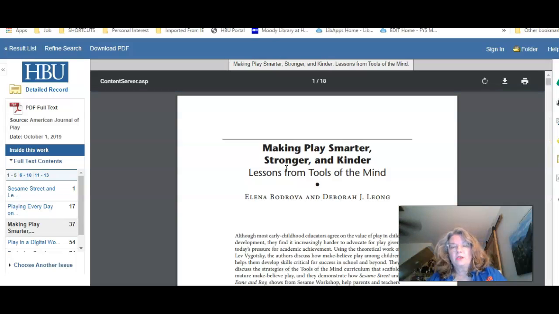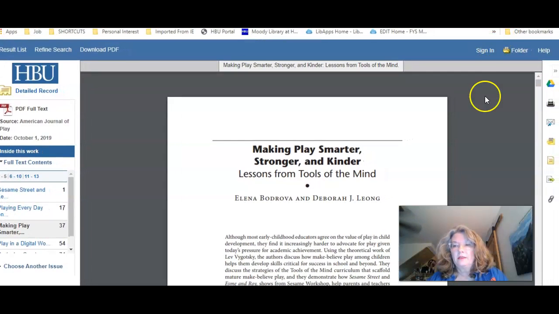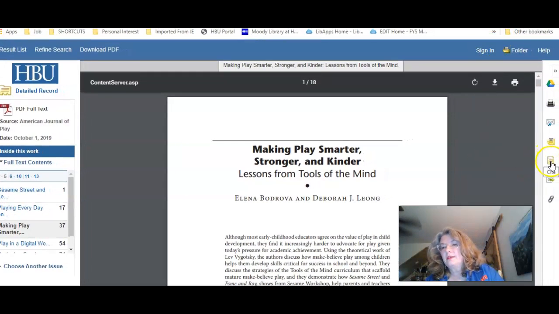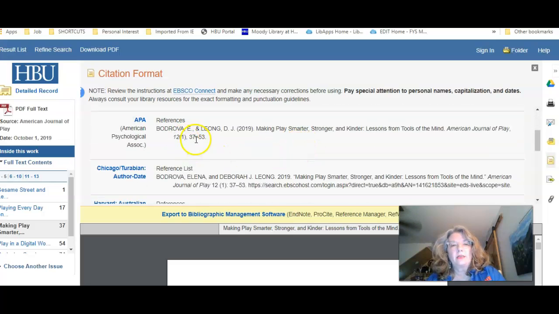So remember, just because you're looking at an article in this journal doesn't mean necessarily that it's a study, so you still need to check and see if you're getting a study. If I scoot this over a bit, you can see there is a little yellow paper here, and if you click on it, it gives you a way that they would say that you want to cite it. Here's APA. It does have the indent. This, of course, should not be capitalized. This shouldn't be like that at all.